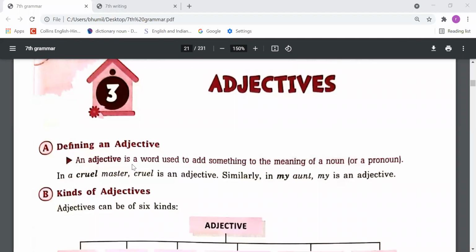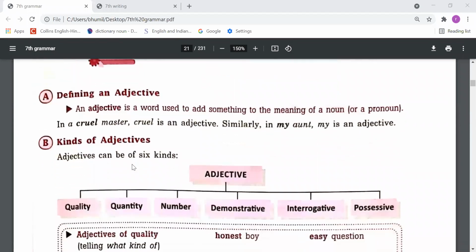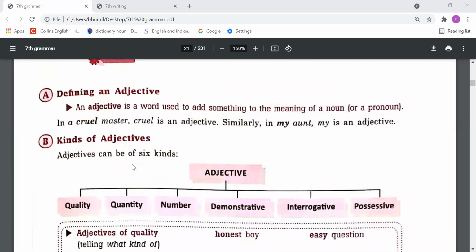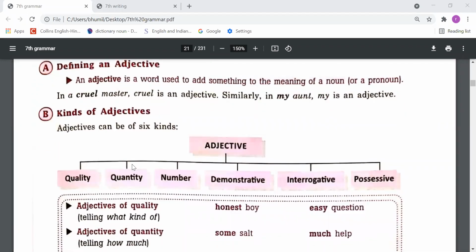If I say I have a beautiful pen, beautiful is an adjective because it describes the quality of the pen, right? If I say you are an intelligent boy, intelligent is an adjective because this word is describing you. So adjectives are those words which describe any noun or pronoun, right?